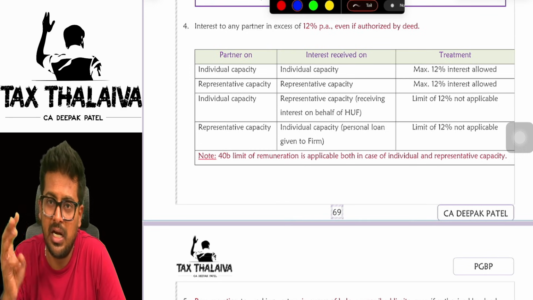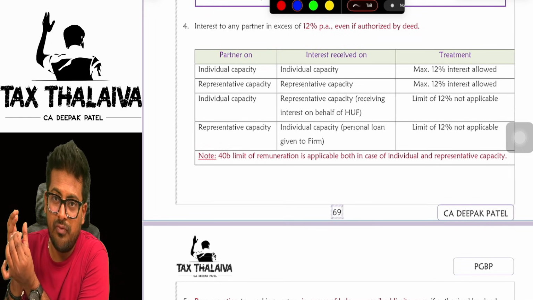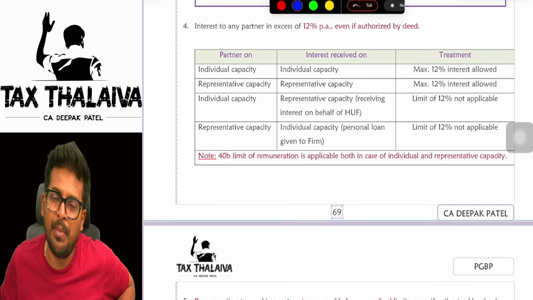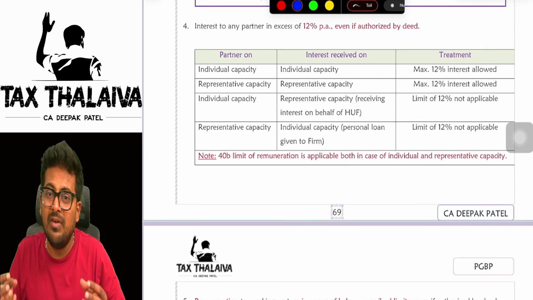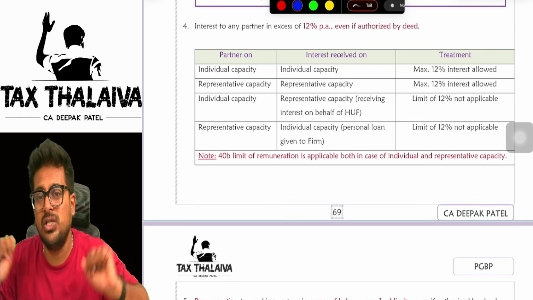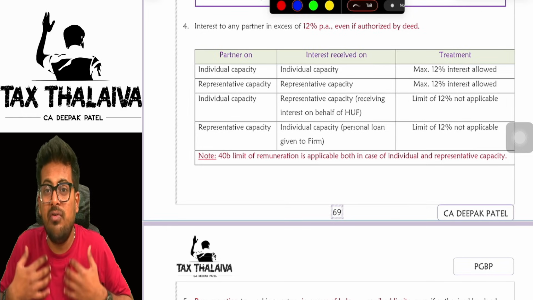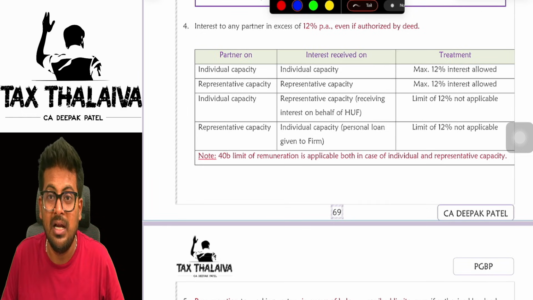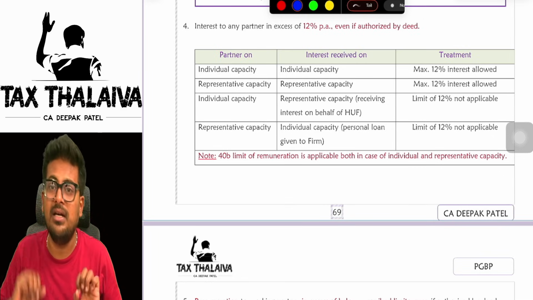Let's say there are three individuals as partners in the partnership firm. They want to get one HUF as a partner, but a HUF cannot legally become a partner. That is a problem. So they will add the Karta of that HUF as a partner. That Karta is not individually a partner. He is in a representative capacity. He is the partner, so he is representing the HUF.